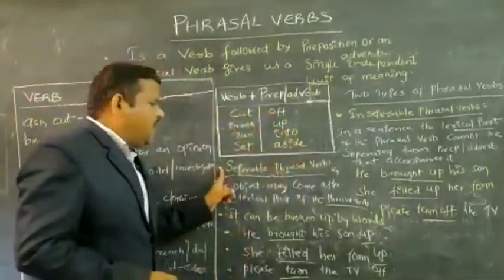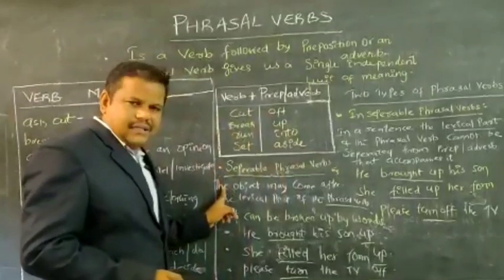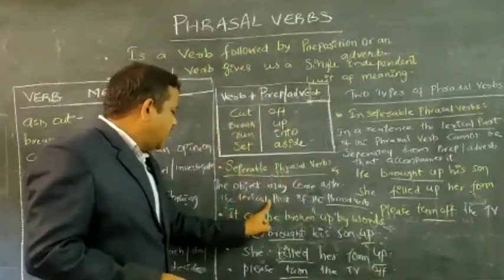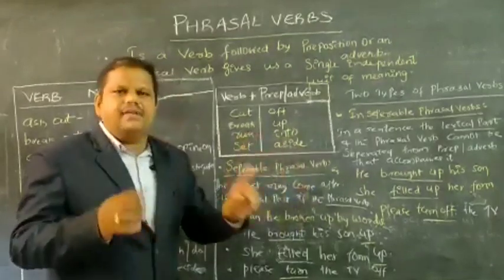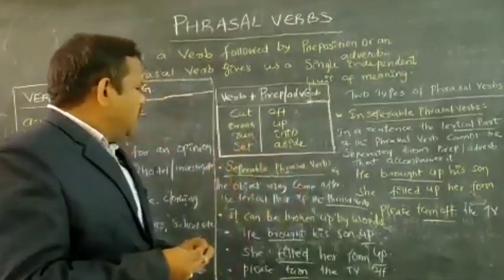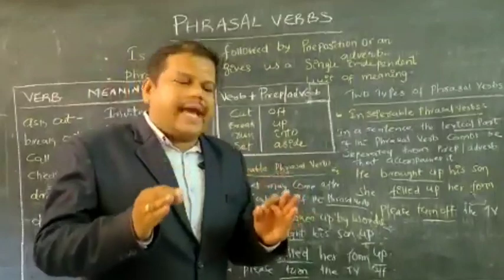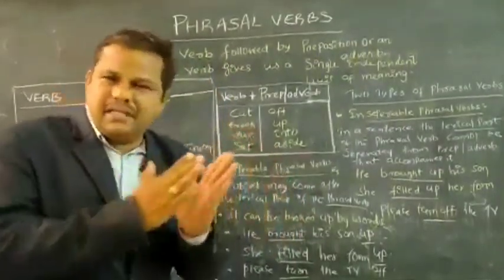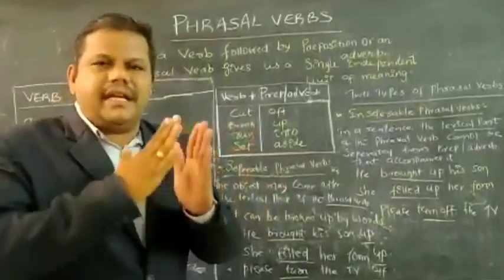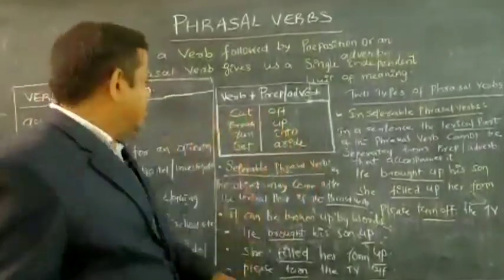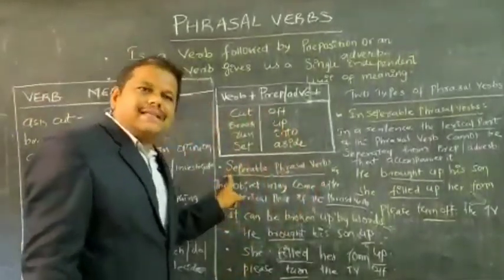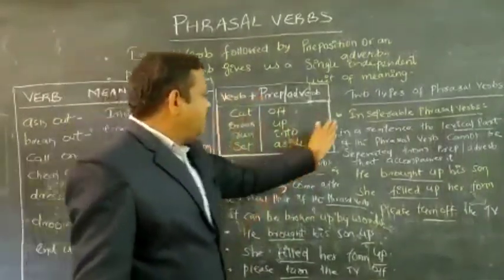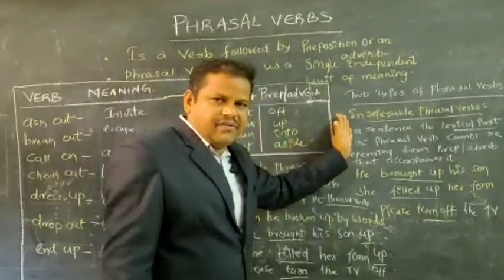Whereas separable phrasal verbs are the verbs where the object may come after the lexical part of the phrasal verb. It means that the words can be broken up into different parts. The verb and the preposition can be written separately in a sentence. They are called separable phrasal verbs.